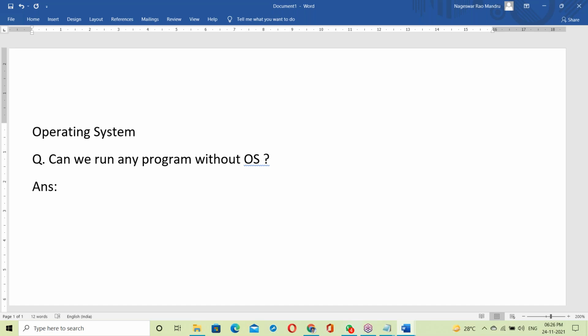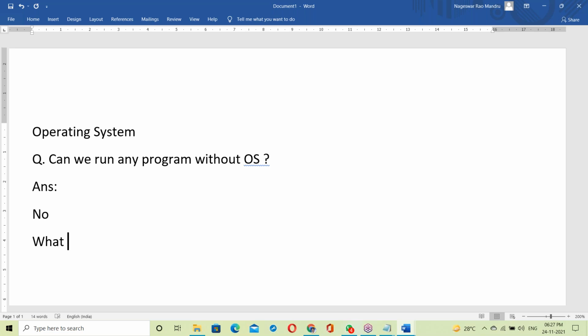Please respond. My classes are generally interactive classes, friendly classes, not like sir and student. Can we run any program without OS? The answer is no. An OS is compulsory. Without an OS, we cannot run any program.